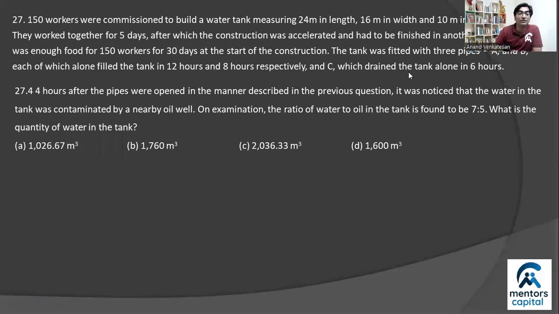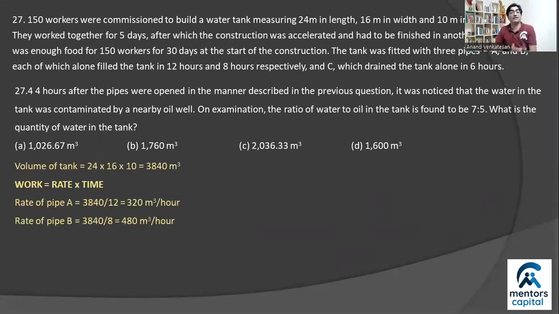In the previous question, we've already determined that the volume of the tank is 3,840 cubic meters. We also know that the formula we're going to use is work is equal to rate into time, and that the two pipes A and B have rates of 320 and 480 cubic meters per hour, right? So we already know this much. And now we know that contamination was observed 4 hours into it filling. So what happens in 4 hours? If work continues for 4 hours, then A would have worked for the entire 4 hours, but B was started 3 hours after A was, so B would have worked only for 1 hour.